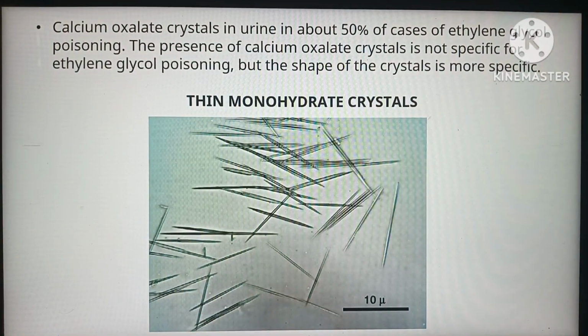And then there is a very interesting finding that we can see in ethylene glycol poisoning. Calcium oxalate crystals in urine are seen in about 50% of cases of ethylene glycol poisoning. The presence of calcium oxalate crystals is not specific for ethylene glycol poisoning, but the shape of the crystals is more specific. We can see thin monohydrate crystals in ethylene glycol poisoning. So this is about the symptoms, signs, metabolism, and management of ethylene glycol poisoning.